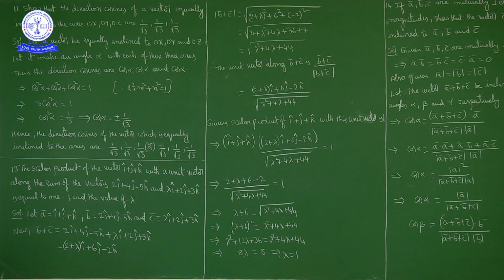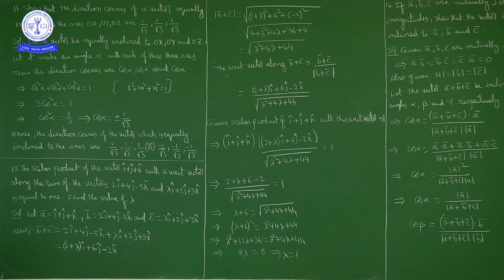Now what is given, the dot product of i cap plus j cap plus k cap with this unit vector is 1. So dot product equal to 1. So by taking the dot product, what we got, lambda value is equal to 1. Okay, this is the required lambda value. Okay, next question.